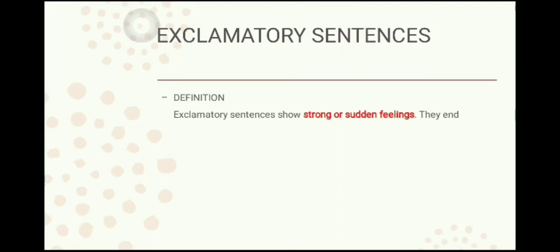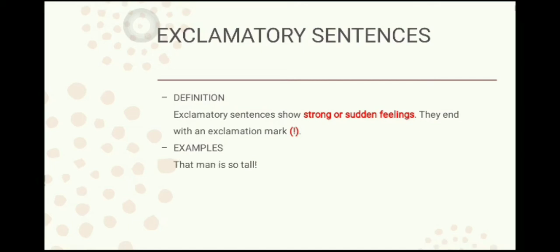And the last one is exclamatory sentences. Exclamatory sentences show sudden or strong feelings. As I told you, it is a sudden outburst that you make, and they end with an exclamation mark. Exclamatory sentences always end with an exclamation mark. You cannot have a sentence which is exclamatory in sense but does not have an exclamation mark at the end. So it is a must. You should not forget to put an exclamation mark when it is that kind of sentence.